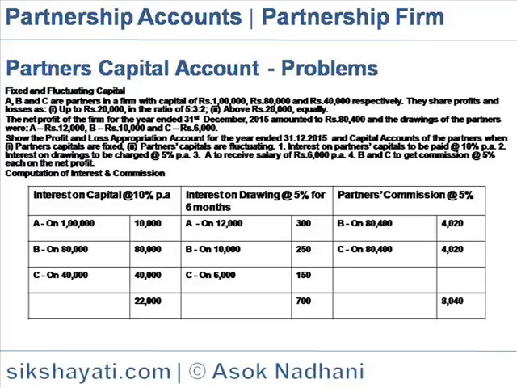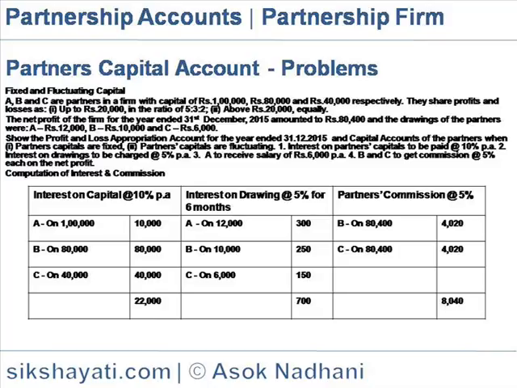Interest on capital account at 10% per annum would be charged for A on 1,10,000, B on 80,000, 8,000, and C on 40,000, 4,000. So the total interest on capital account is 22,000.